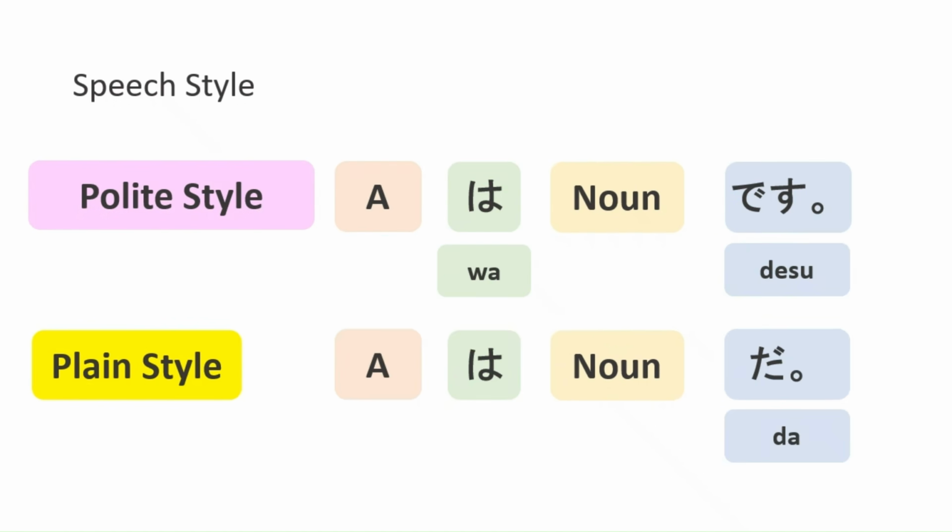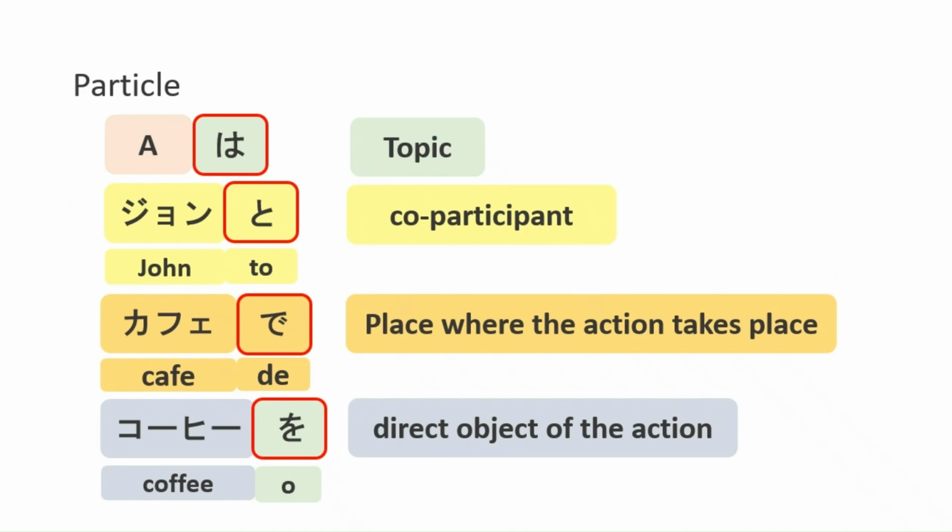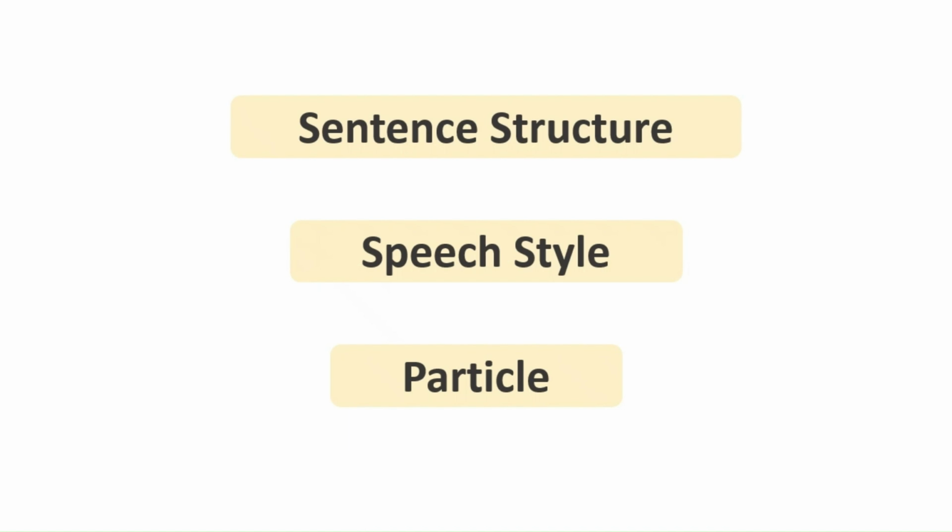Japanese also has different speech styles. The polite style sounds formal and respectful, while the plain style is more casual and friendly. In addition, particles play an important role in helping us understand the meaning of each part of a sentence. Today, we learned these key points. In the next video, let's practice how to make Japanese sentences together.